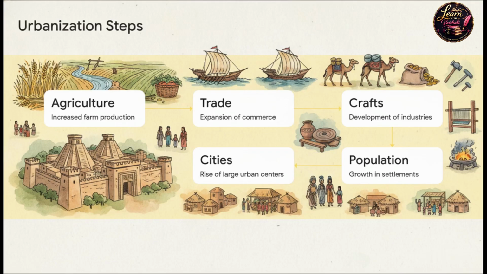The trade then provides the wealth to fund artisans and craftspeople. Naturally, with more abundant food and growing wealth, you get a massive population boom. Ultimately, you just have to build cities to hold all those people and contain all their new, specialized activities. You simply cannot have city development without that initial agricultural surplus to get the ball rolling.